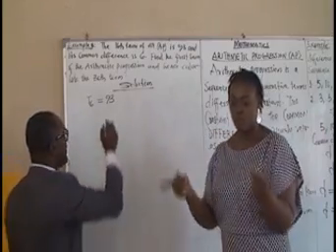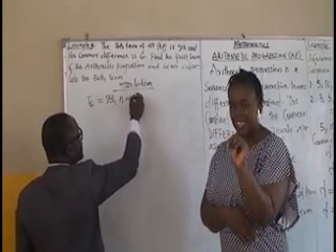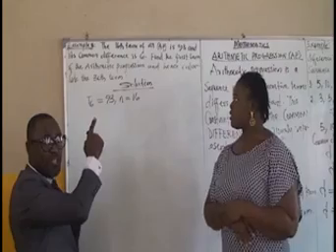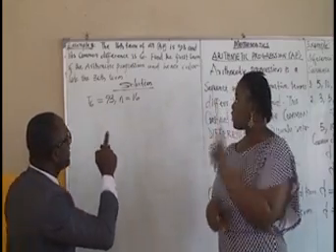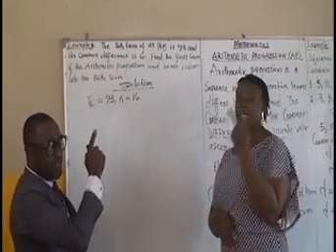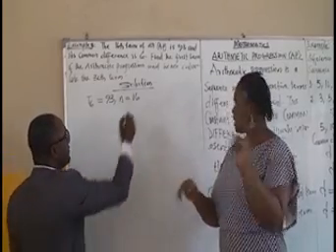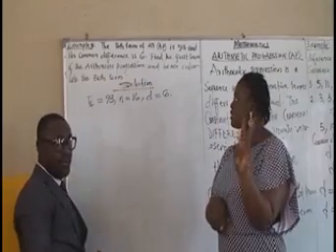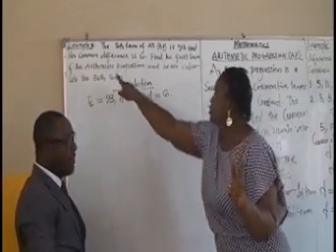Therefore n is equal to 16. You can find that in the question. The common difference was also given. d equals 6. Are we following?